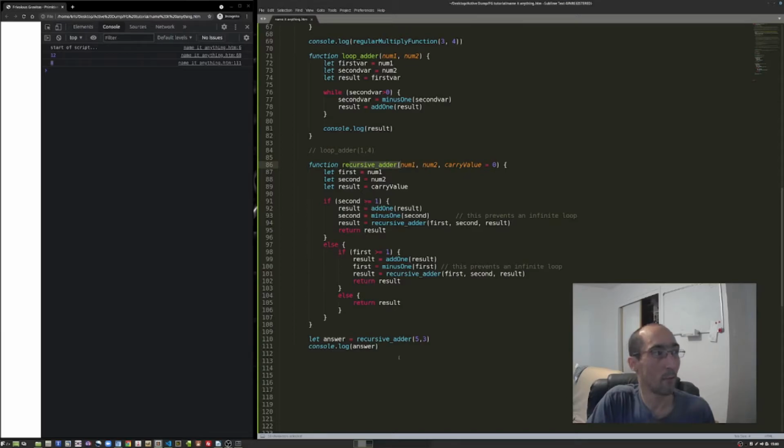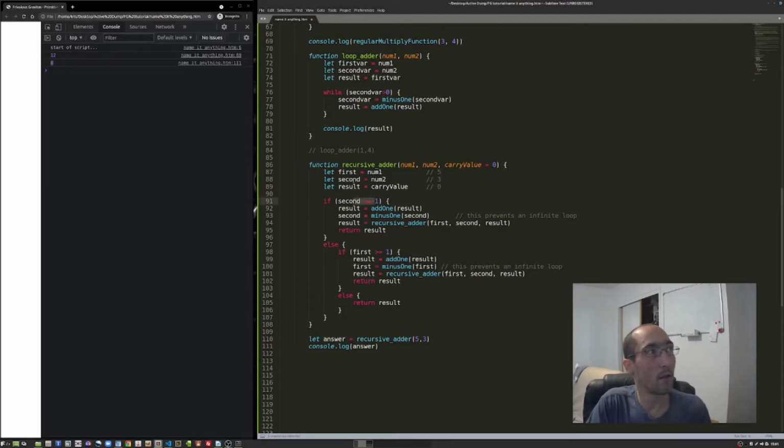So our recursive adder does what? We enter it in, we get 5 and 3. Those are our initial values. We didn't give it a third value, so this stays as 0. That means result here equals 0. Number 2 is 3. Number 1 is 5.